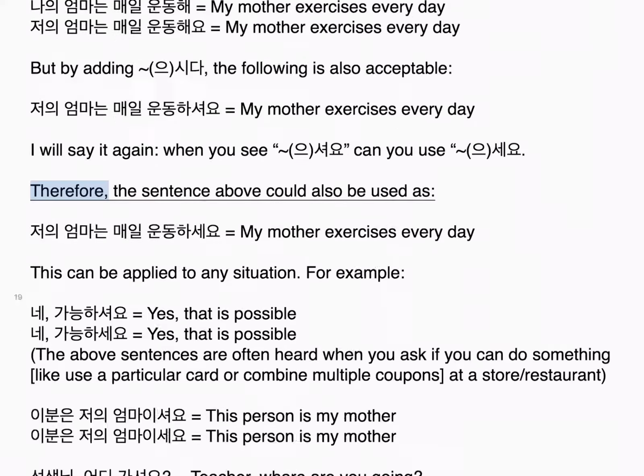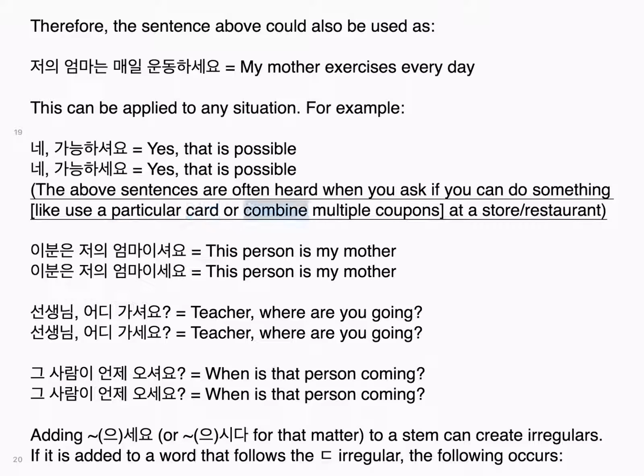This can be applied to any situation. For example, 네, 가능하셔요, yes, that is possible. 네, 가능하세요, yes, that is possible. The above sentences are often heard when you ask if you can do something, like use a particular card or combine multiple coupons, at a store or restaurant. 이분은 저의 엄마이셔요, this person is my mother. 이분은 저의 엄마이세요, this person is my mother. 선생님, 어디 가셔요? Teacher, where are you going? 선생님, 어디 가세요? Teacher, where are you going? 그 사람이 언제 오셔요?